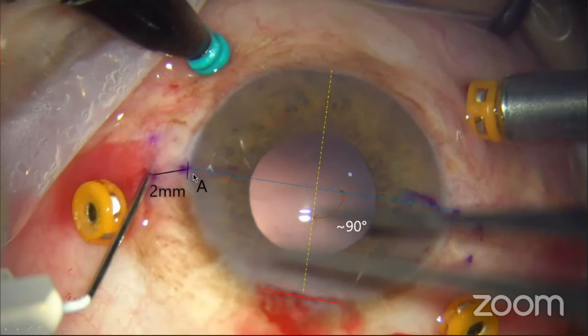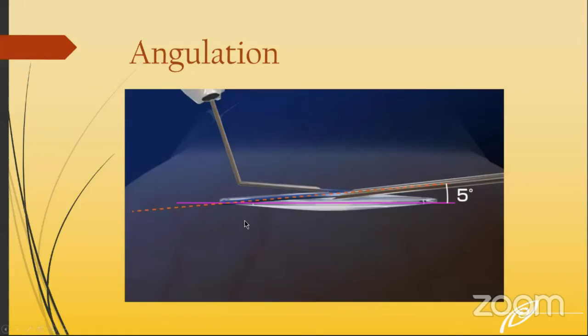The second marking is introduced 2 millimeters from the limbus, from the first mark, and another is 2 millimeters in the clockwise direction on both sides. This should have an angle of 10 to 15 degrees to accommodate the haptic orientation. Because this angulation is 5 degrees, it should be curved around 5 degrees inside, so that it accommodates this angle.